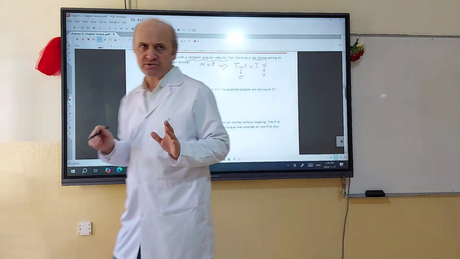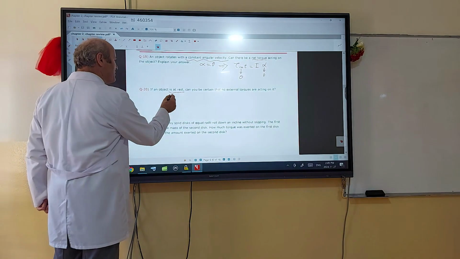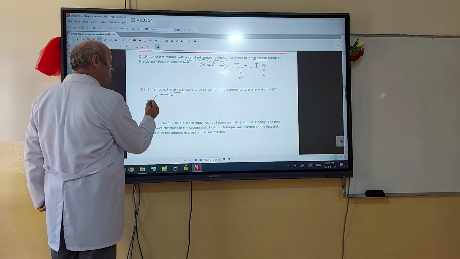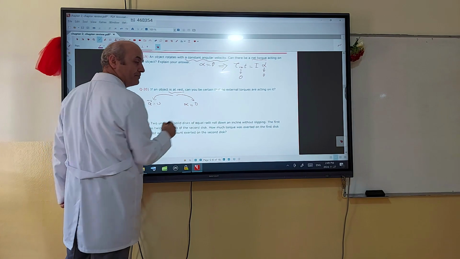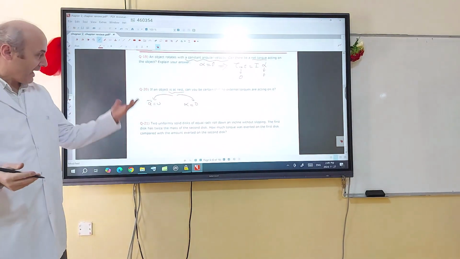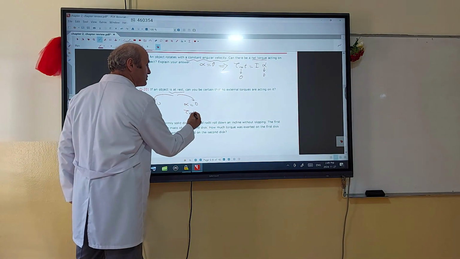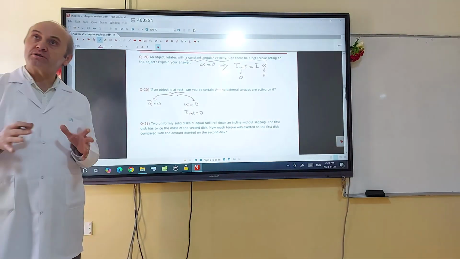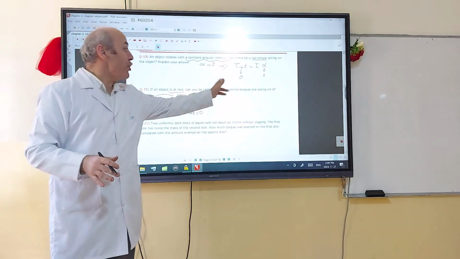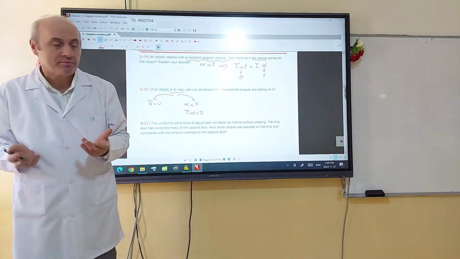If an object is at rest, in complete equilibrium, which means linear acceleration is 0 and also angular acceleration is 0. Angular acceleration 0 means net torque must be equal to 0, but net torque being equal to 0 and no external torque acting on the object don't mean the same thing.